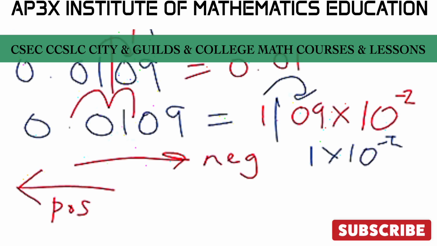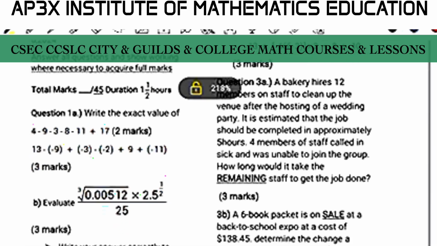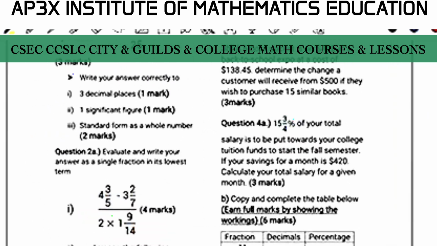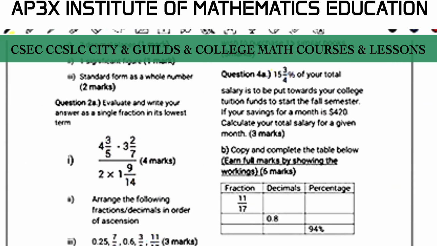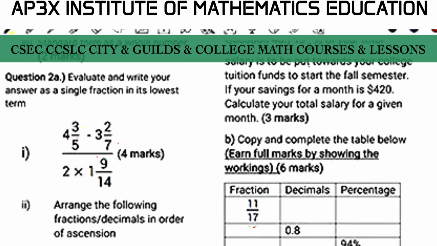All right, let's continue then and dive on into question number 2. Now in question number 2 here, we are now required to evaluate and write your answer as a single fraction to its lowest term. With a question of this nature, generally when CSEC gives you a question of this manner, it is in fact a 2-part question.